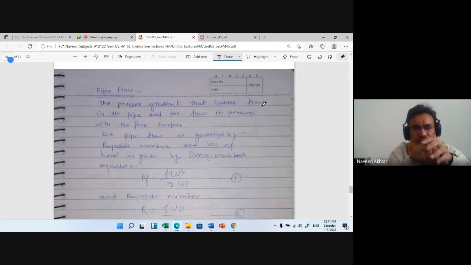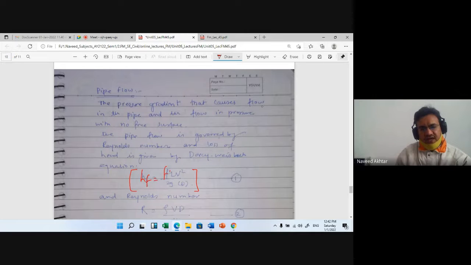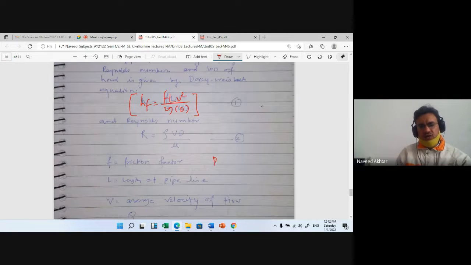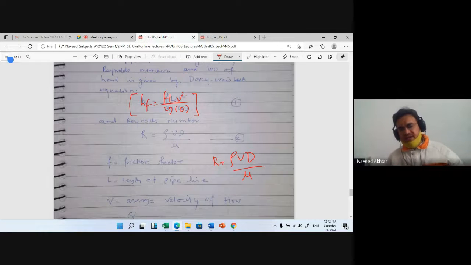Pipe flow is governed by the Reynolds number and head loss is given by the Darcy-Weisbach equation, hf is equal to f L V square upon 2gD. And the Reynolds number is R is equal to rho V D upon mu. f is the friction factor.